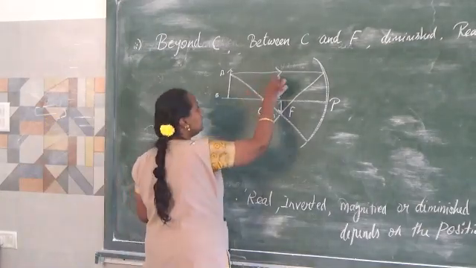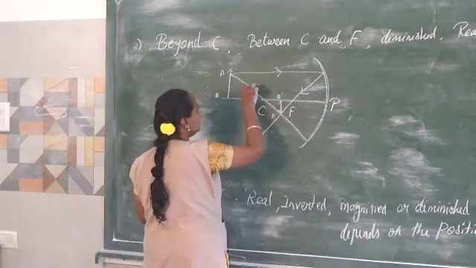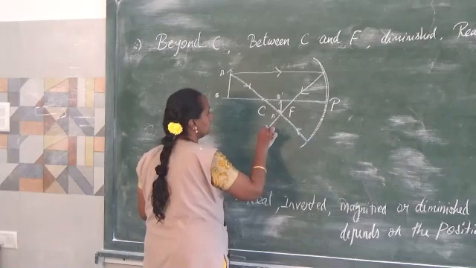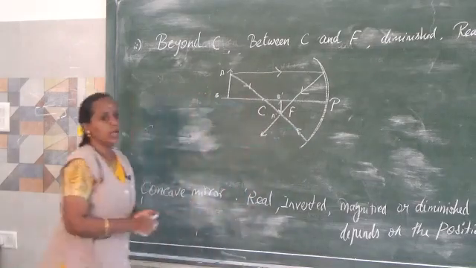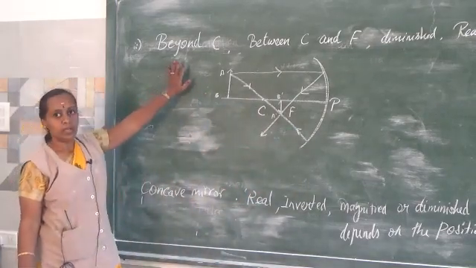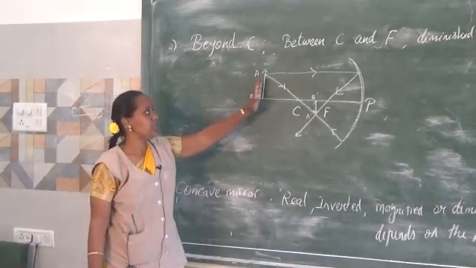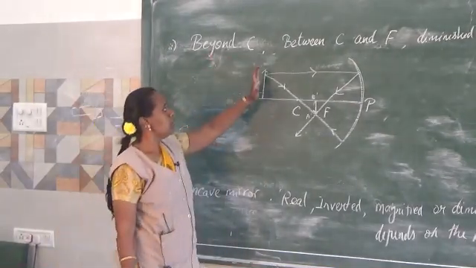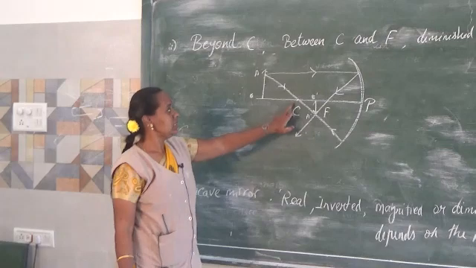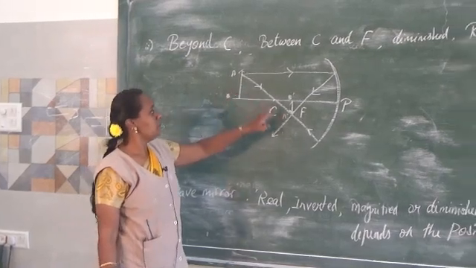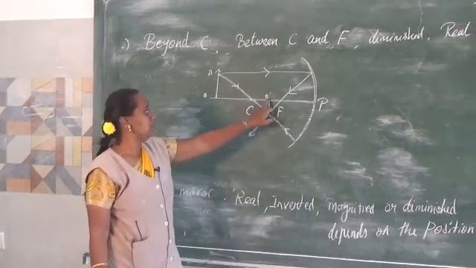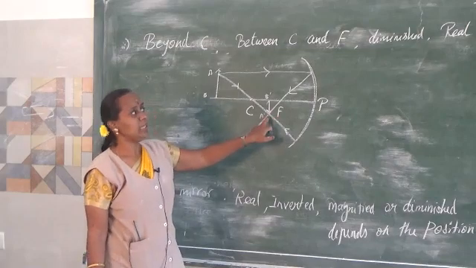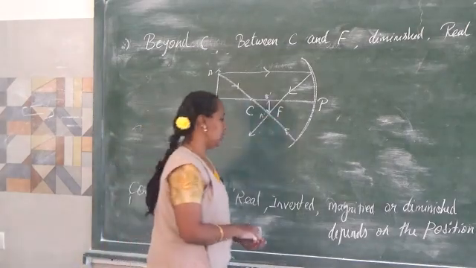So the arrow marks will be easy. I hope you can understand. So when the object is kept beyond C, C is the center of curvature, it forms an image between C and F, which will be real and inverted.